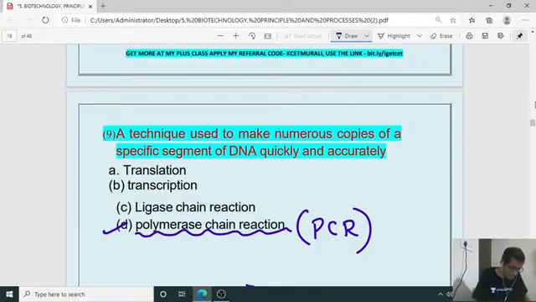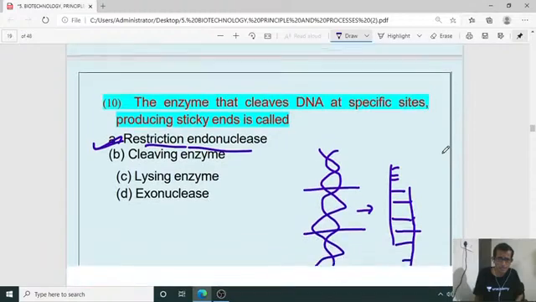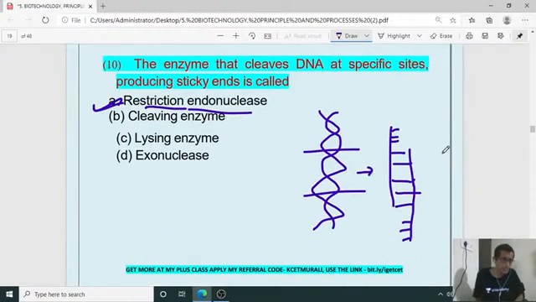In 1980, Carey Mullis developed PCR, and for his invention in 1992 he got Nobel Prize. Okay, that is PCR. And for the next question, 10th question, the enzyme that cleaves the DNA at a specific site is called restriction endonuclease. It is going to give the sticky ends in both strands, isn't it? So the right answer for 10th one is A.